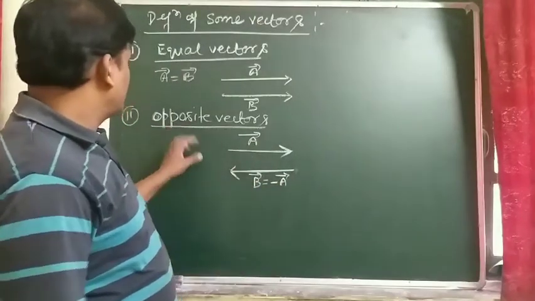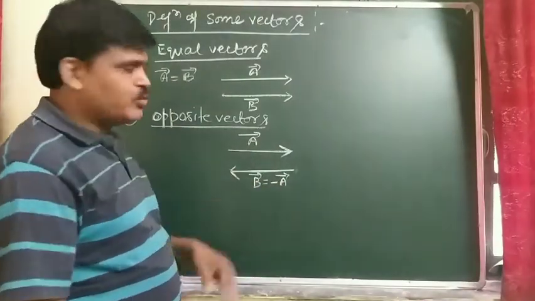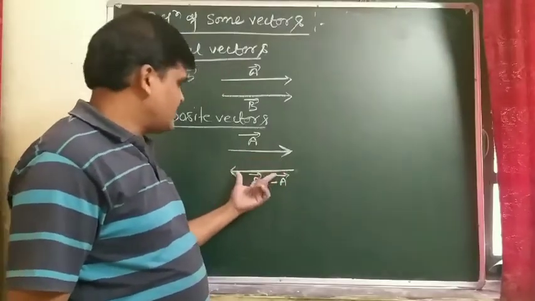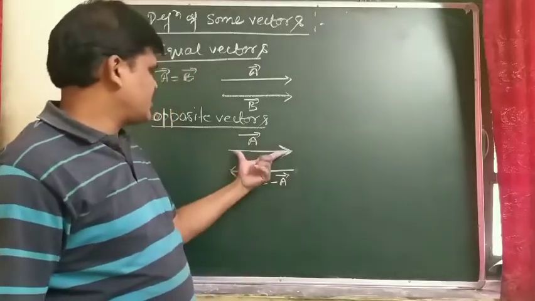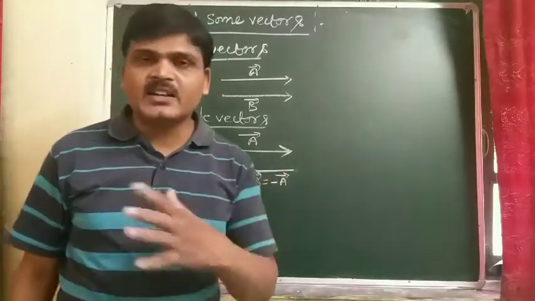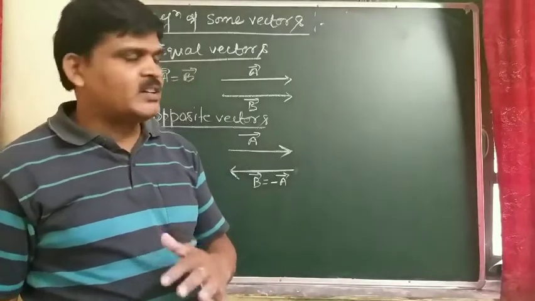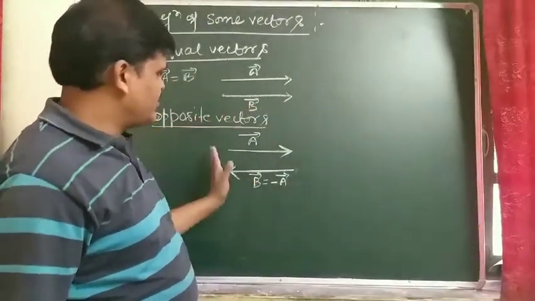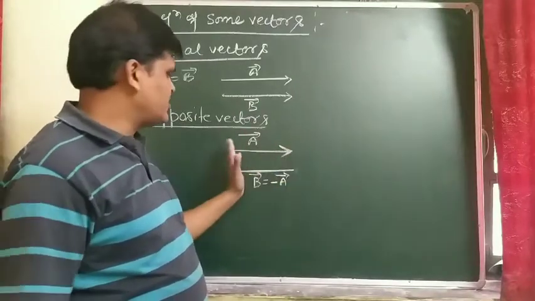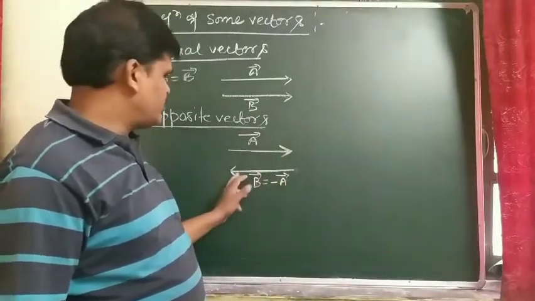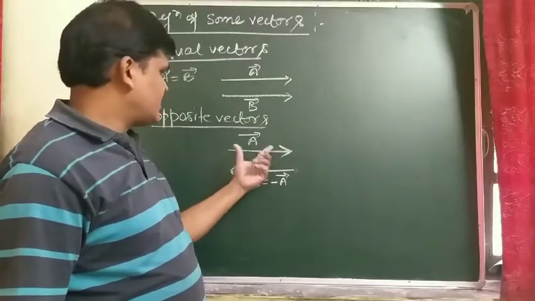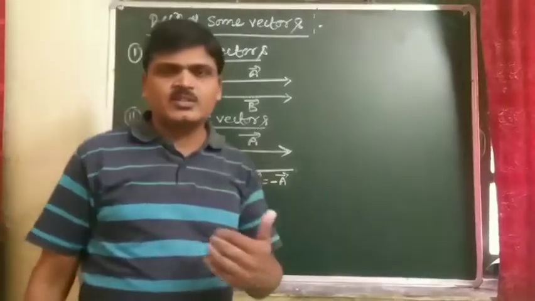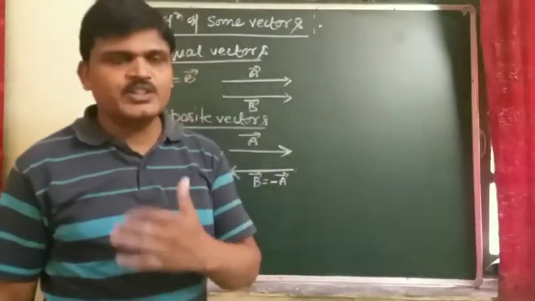So what is an opposite vector? If two vectors have the same magnitude but their direction is opposite, then the two vectors are said to be opposite vectors. Here A is positive because left to right direction is taken to be positive, and right to left direction is taken to be negative. So the direction is opposite and the magnitude is the same, so these vectors are said to be opposite vectors with each other.